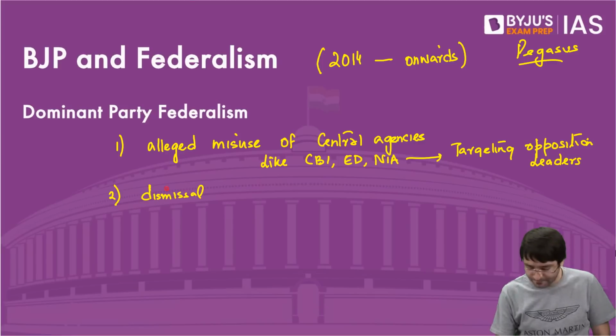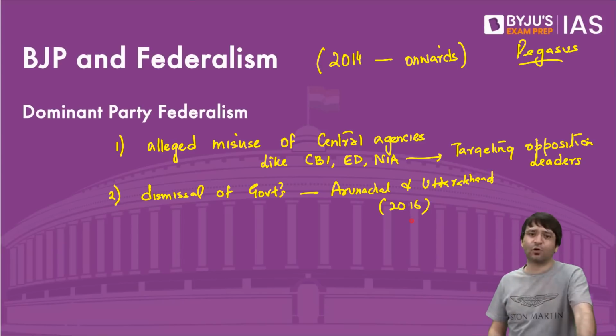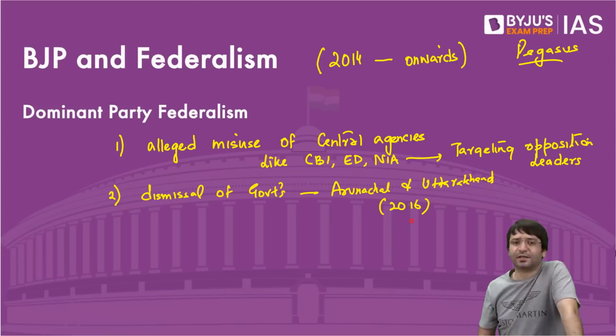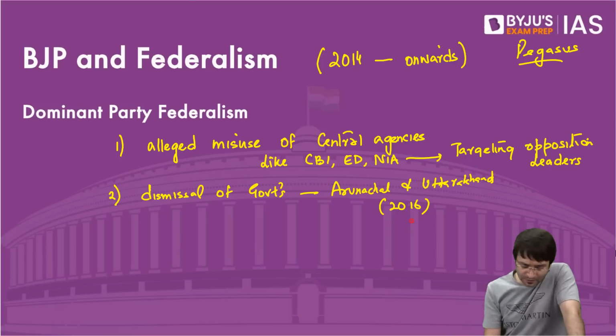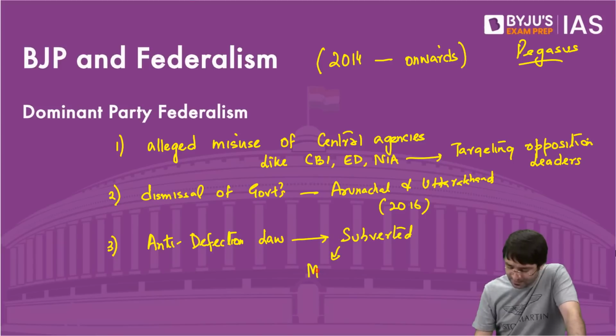Dismissal of governments in Arunachal and Uttarakhand, 2016. Although it was overturned by the courts, there was a misuse of Article 356. Not just this, the anti-defection law was subverted, whether it is Maharashtra, whether it is Karnataka, whether it is Madhya Pradesh.